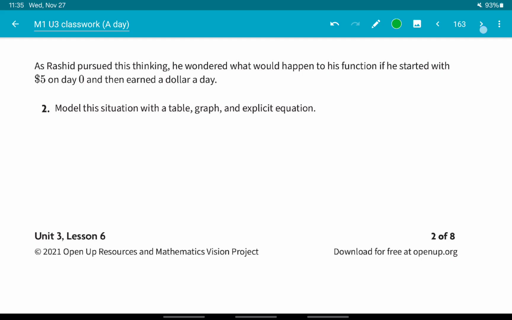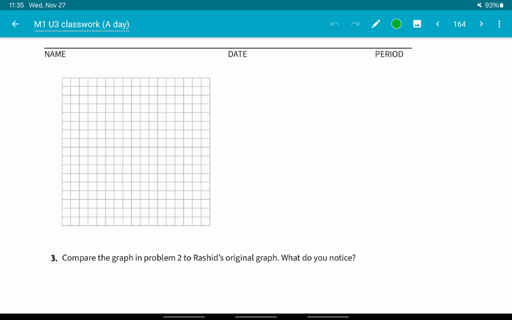Okay, so here's our graph. Before we can graph, let's label some things. We're still going to have days here, so it's going to be day number. We're going to have dollars up here, so money earned in dollars.